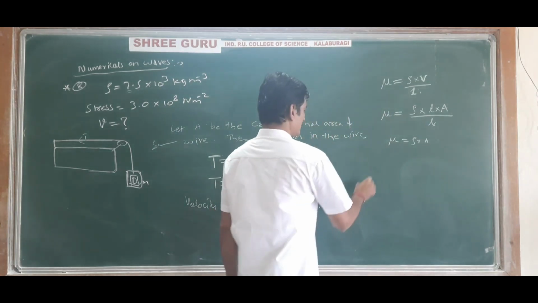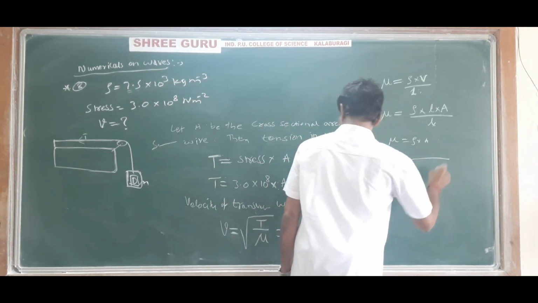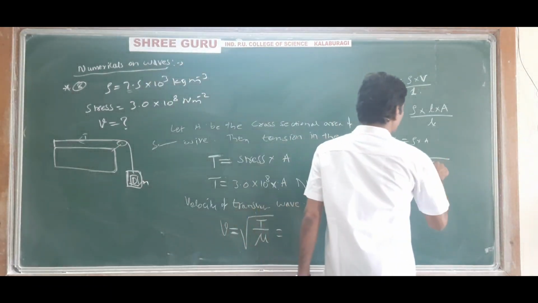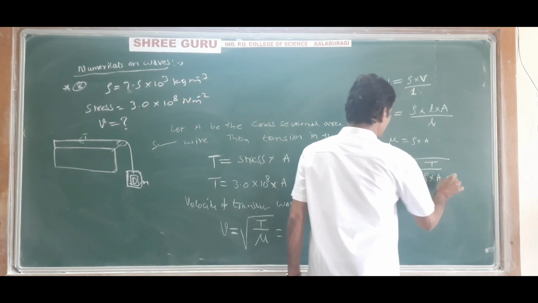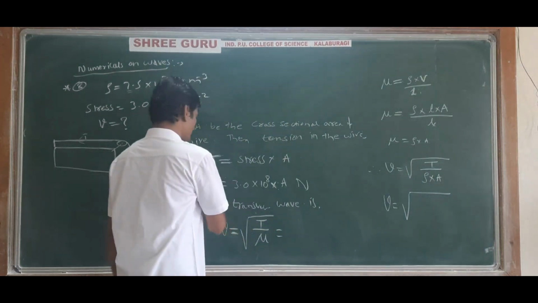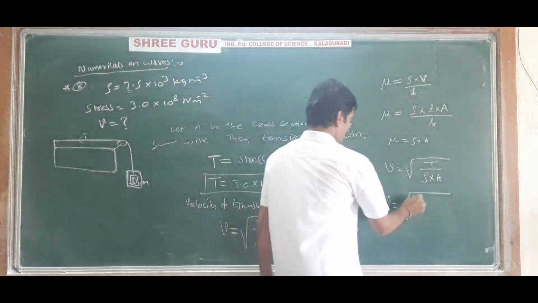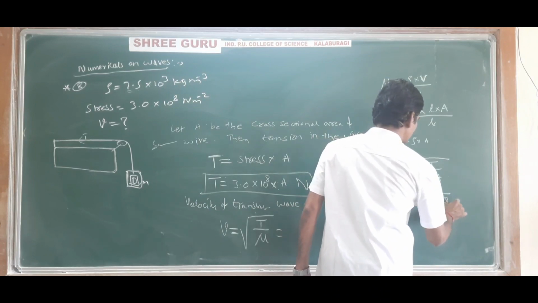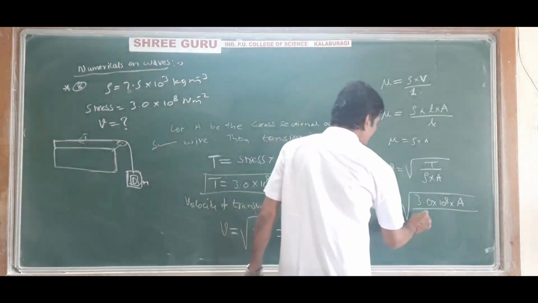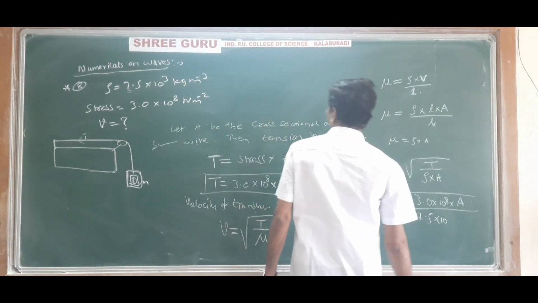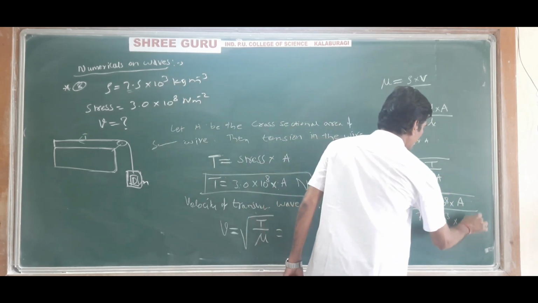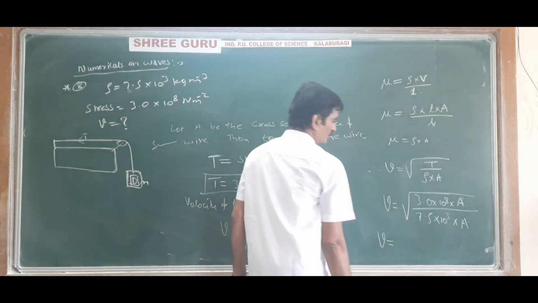Therefore v, the velocity of the transverse wave, is equal to under root T divided by mu, and mu is rho into A. So v is equal to under root of T, which we got as 3.0 into 10 to the power 8 into A, divided by density 7.5 into 10 to the power 3 into A. Now A cancels.